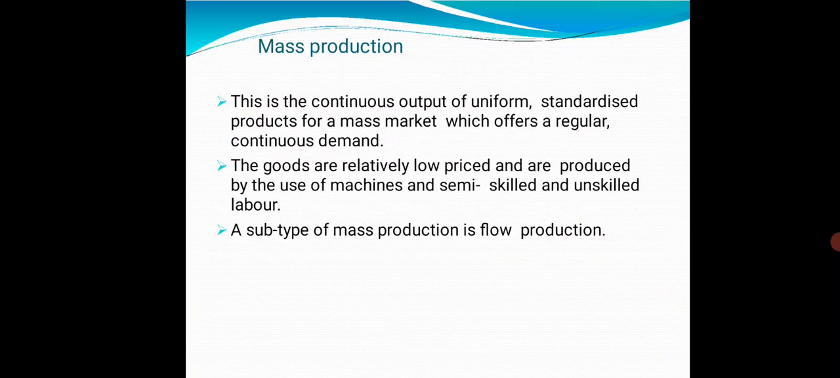Mass production. This is the continuous output of uniform standardized products for a mass market which offers a regularly continuous demand. These goods are relatively low priced and are produced by the use of machines and semi-skilled and unskilled labor. A subtype of mass production is flow production. In mass production, a similar number of components are produced in lots of, that is, thousands of products in similar shape and similar size.